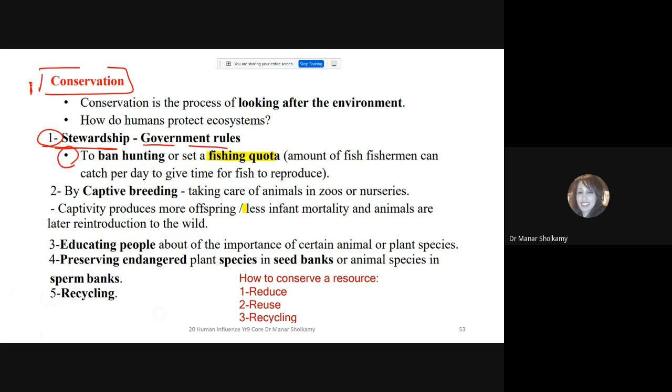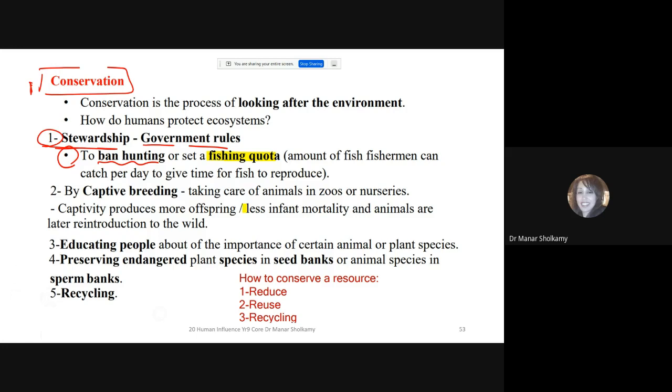Number 1, something called banning hunting. I think this is very obvious. You have, let's say, 3-4 elephants, and we are killing the elephants because of their horns. We will ban their hunting. If you go and hunt an elephant, you will be charged by the government. The government is going to make you pay a fine or take you to jail. So these are rules, government rules.